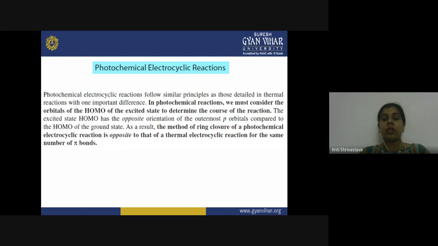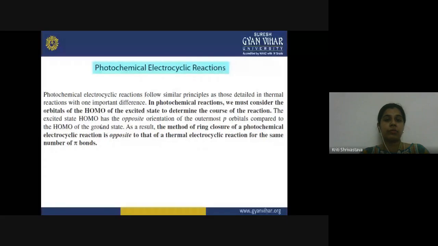What type of motion has to take place in order for a symmetry allowed overlap? That will change. If the con-rotatory motion was required in the thermal condition, in the photochemical reaction it will be just the reverse, the dis-rotatory motion will be required here. We will see these rules later on in this lecture.